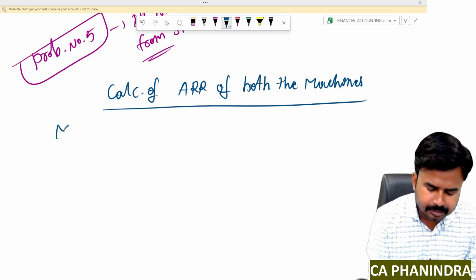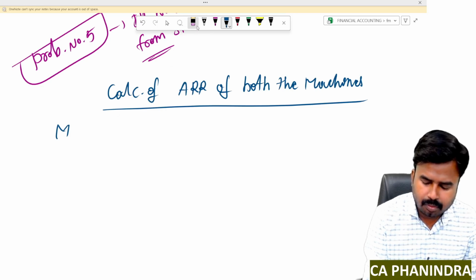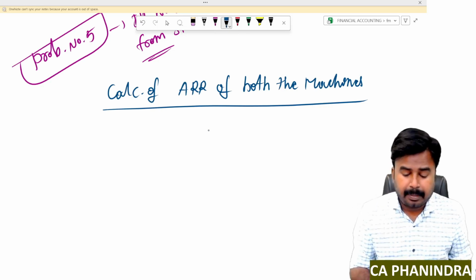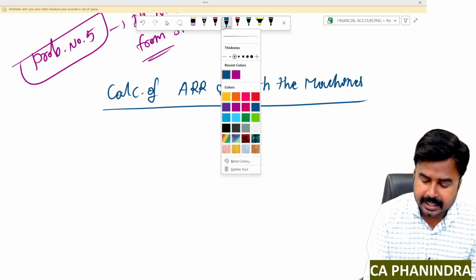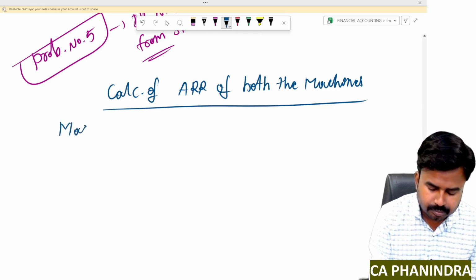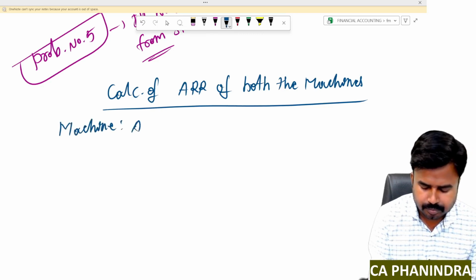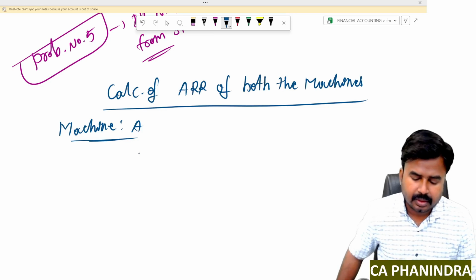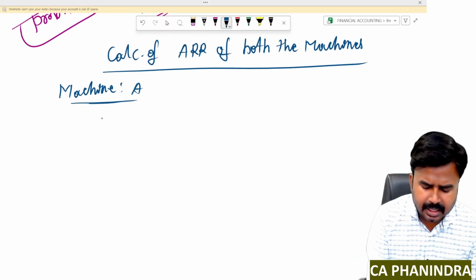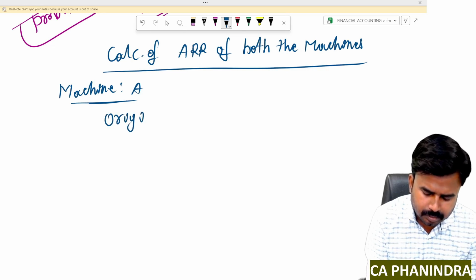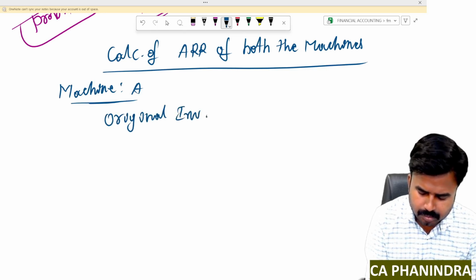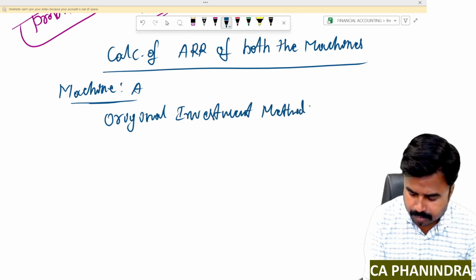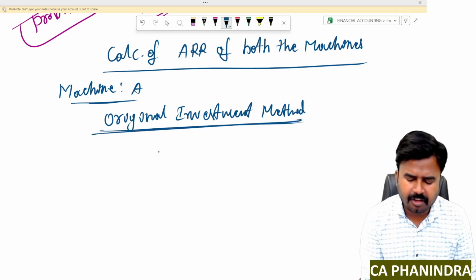First machine A. First I'll write the formula. It depends upon the method that you're following. The first method is original investment method. What is the formula?